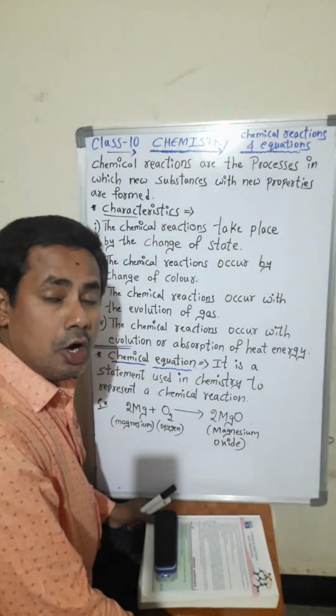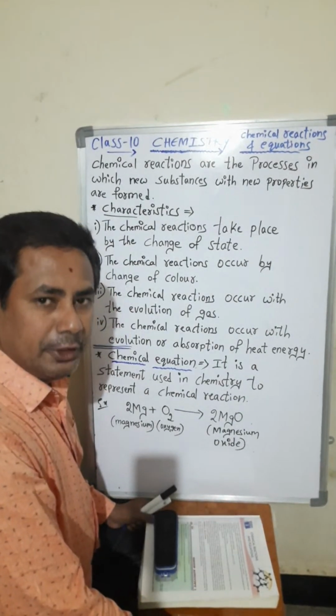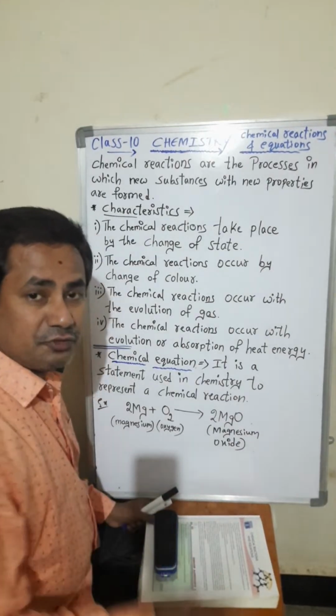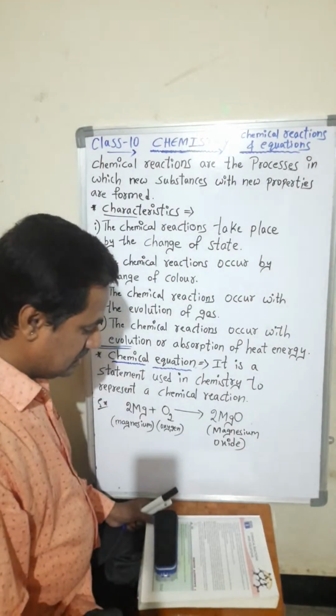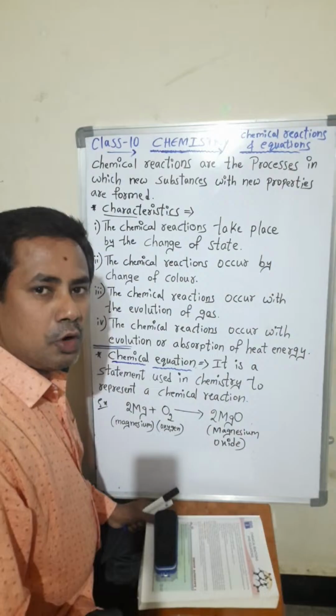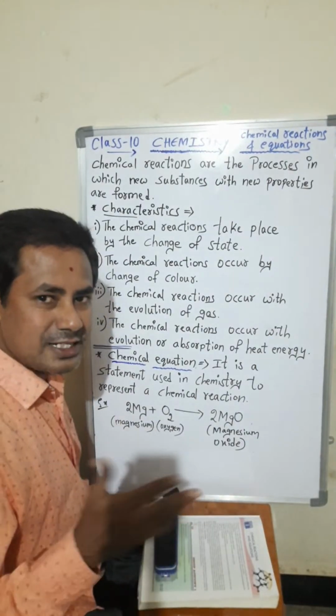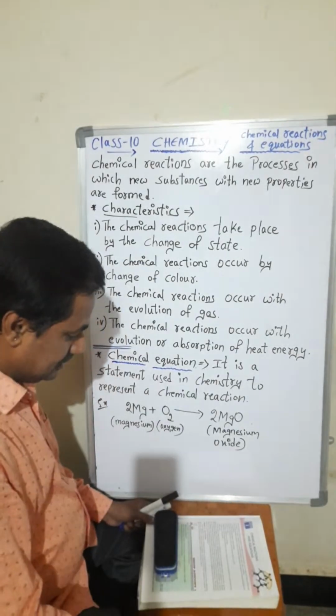Burning of wood or coal or LPG, petrol, kerosene, burning of these fossil fuels. What is this? Physical change or chemical change? Food gets digested in our body. We eat the food and it will be digested in our body. Which change is it? Physical change or chemical change?